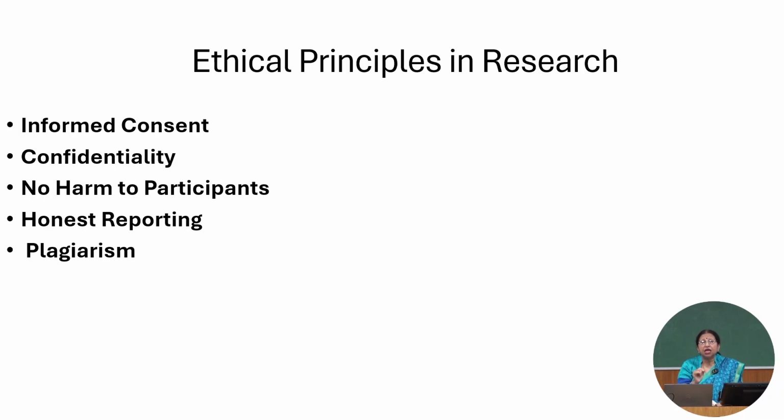I will be dealing with plagiarism as a whole lecture. What are the consequences and so on and so forth. But as of now, in the first lecture, I just want to mention that these are very, very important factors that new researchers should keep in mind, not to copy anybody's work and publish as your own work. That is what it means by plagiarism.